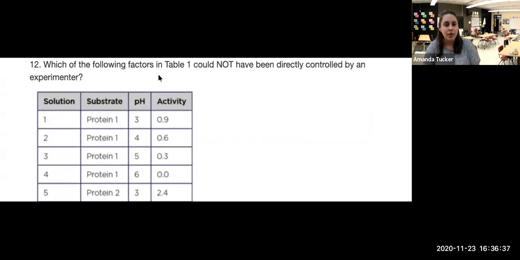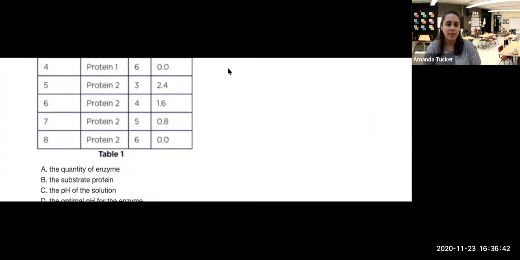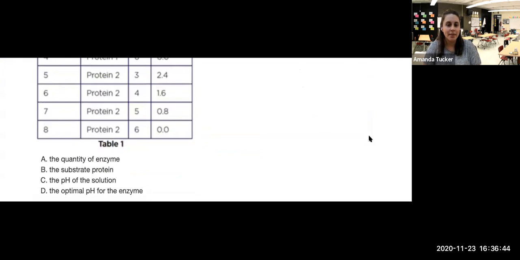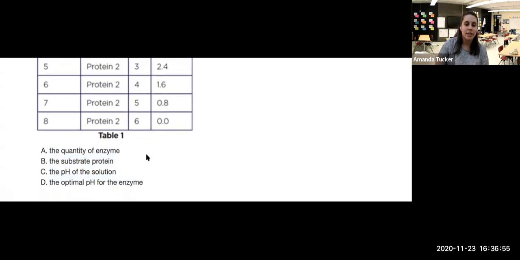All right, our last question, which of the following factors in table 1 could not have been directly controlled by an experimenter? The quantity of enzyme, the substrate protein, the pH of the solution, or the optimal pH for the enzyme. So we could change the quantity of enzyme. They could have chosen how much of the enzyme. They could have chosen the substrate, the pH, but they cannot change the optimal pH. That is kind of what we are measuring here. That's our response variable, so they would not be able to control that. So we would choose option D.